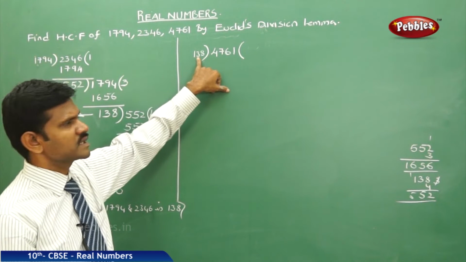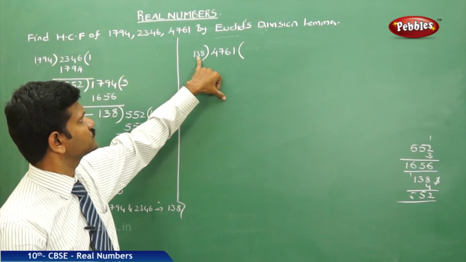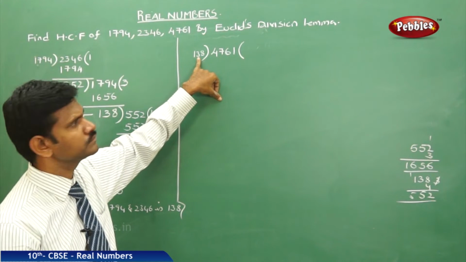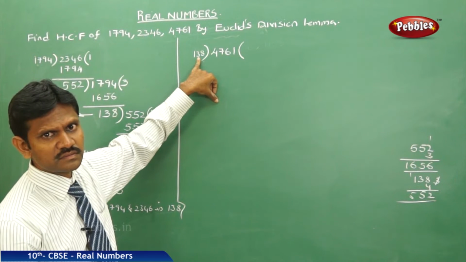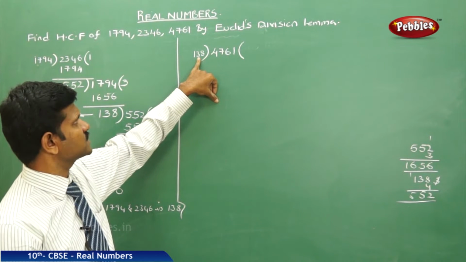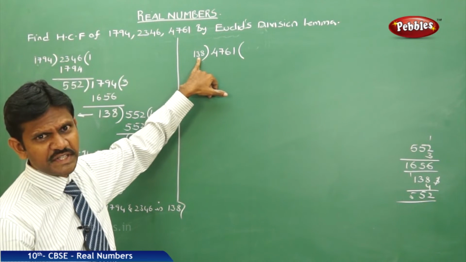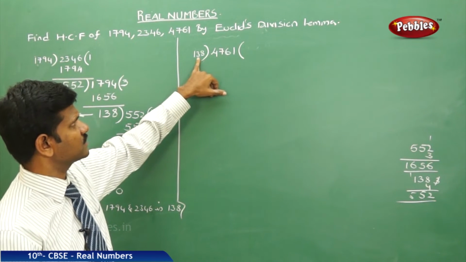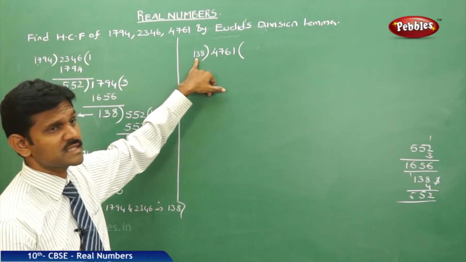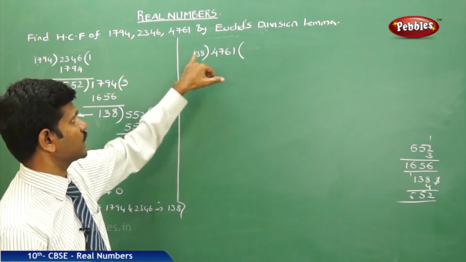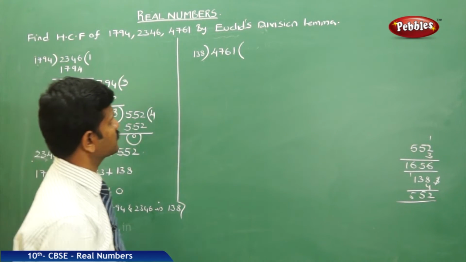Suppose 10 times, 1300 will come. 2 times, 13 twos are 26, that is 2600. 3 times, 13 threes are 39. Which is the nearest? 4 times means 4200, so let us check with